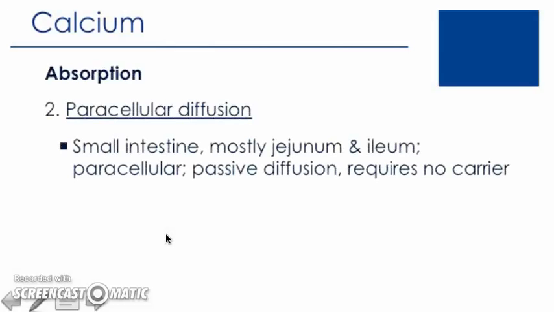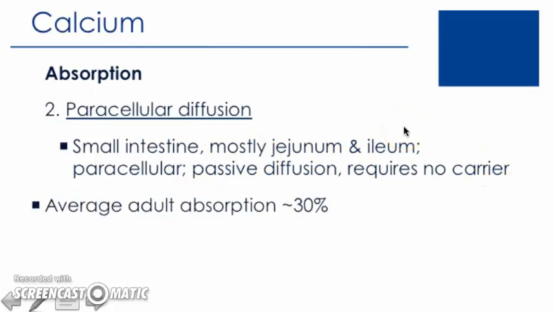There's also a second mechanism called paracellular diffusion, and this is a unique mechanism of absorption that we see with calcium. It is absorption between enterocytes. There are gaps between the enterocyte cells, the intestinal cells, and with high intakes, this is not the primary mechanism but a secondary one, where some calcium is absorbed between the cells by passive diffusion requiring no carriers.